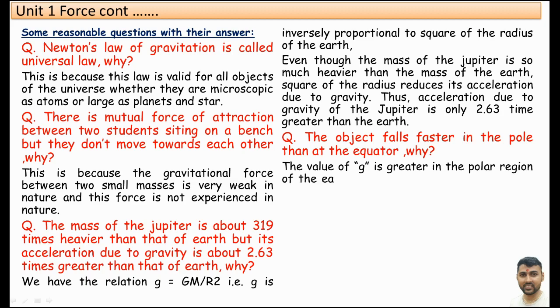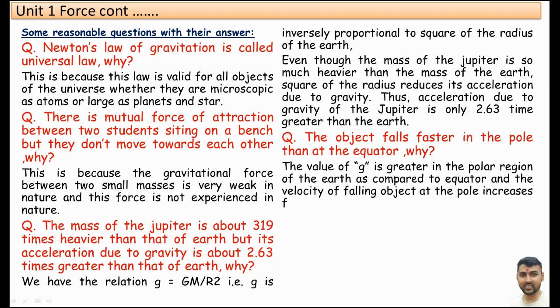Another question. The object falls faster in the polar region of the Earth. The object falls faster at the pole than at the equator. Why?